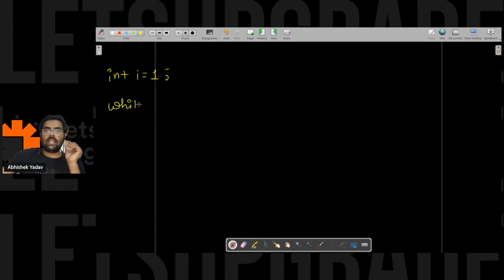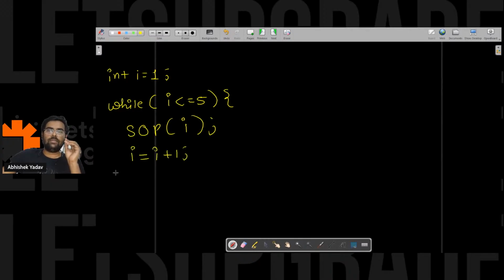I will write the while keyword because I have to execute some part of the code again and again. The condition part is I less than or equal to 5. Here I will print the I value on the output screen. After that I have to write the updation part, that is I is equal to I plus 1, right? And this will be my answer.